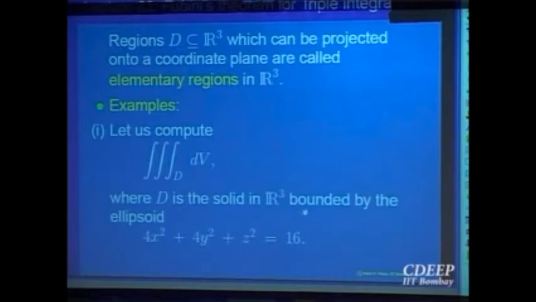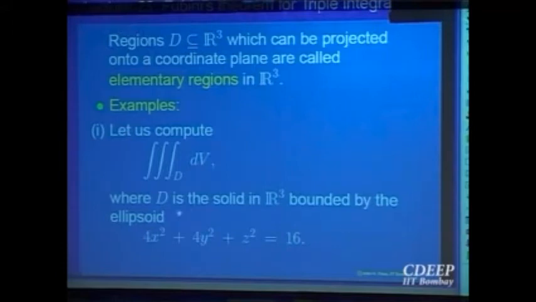Where D is a solid bounded by the ellipsoid. So we are given the ellipsoid, right? The solid ellipsoid given by this equation. It's bounded by, this is a surface, so the region inside this surface, this is the ellipsoid. So we want to find out the integral of this 1 dV where D is given by this.